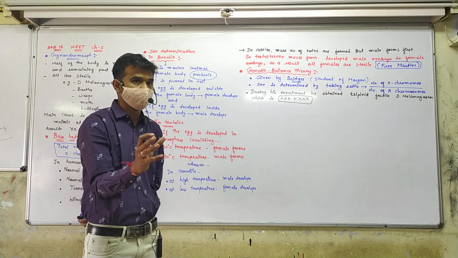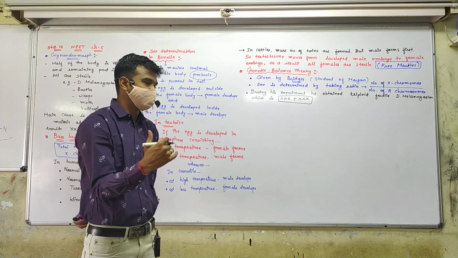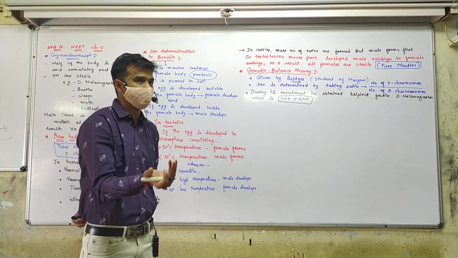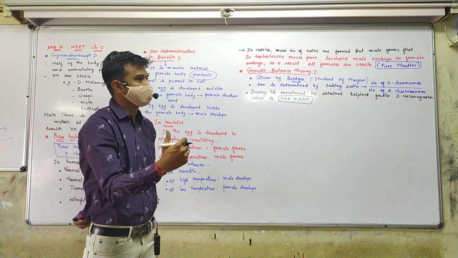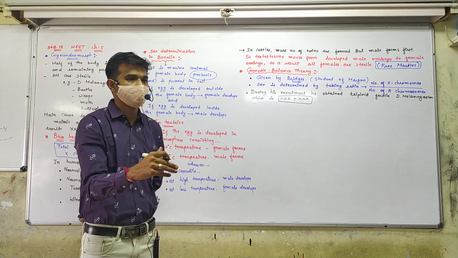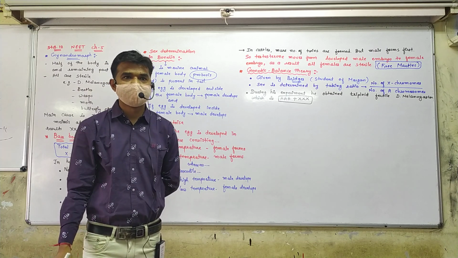So generally, you know that a diploid becomes a triploid one. Okay, so one extra autosome set and one extra X chromosome.